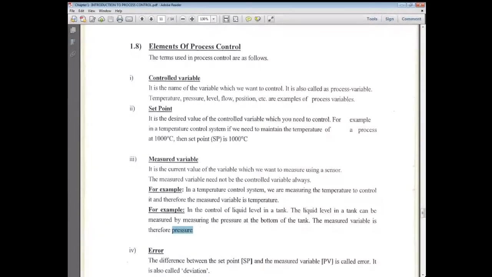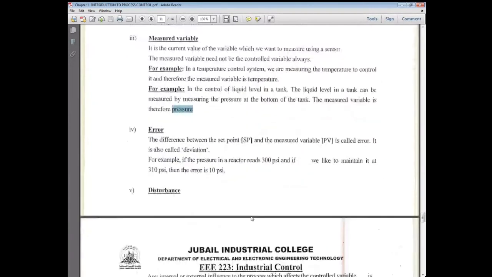So normally the controlled variable and the measured variable are the same, but not necessarily.